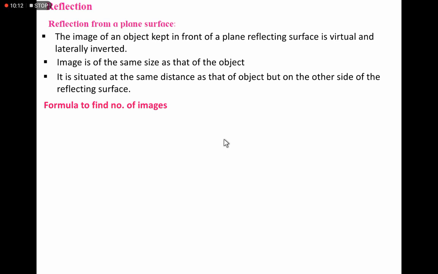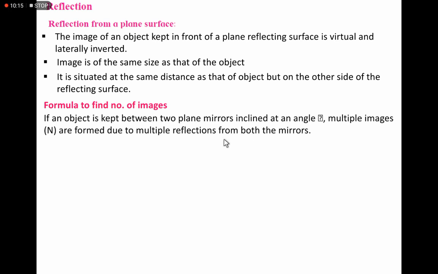Now the formula to find the number of images has to be considered. If the object is kept between two plane mirrors inclined at an angle theta, multiple images are formed due to multiple reflections from both the mirrors. If the two mirrors are kept inclined by an angle and the object is in between them, we observe multiple images.